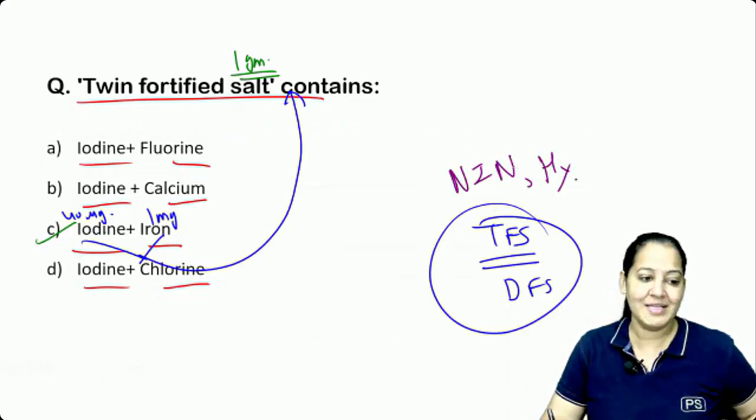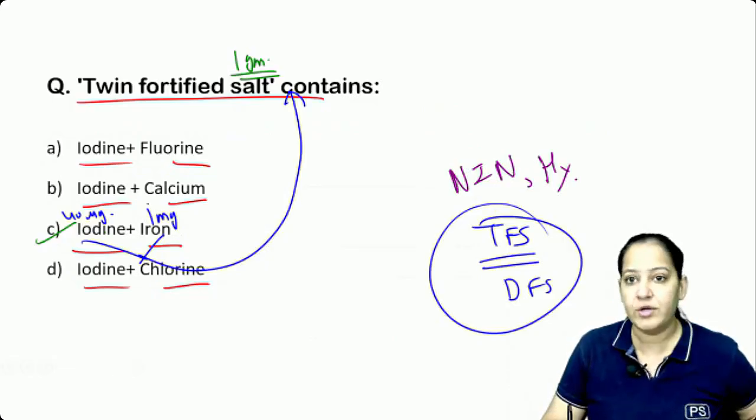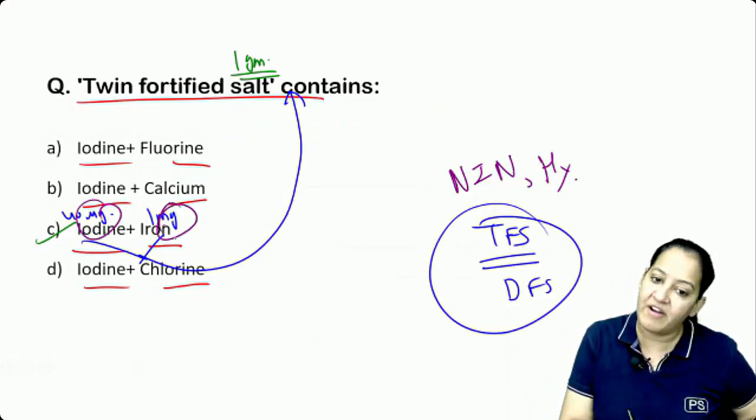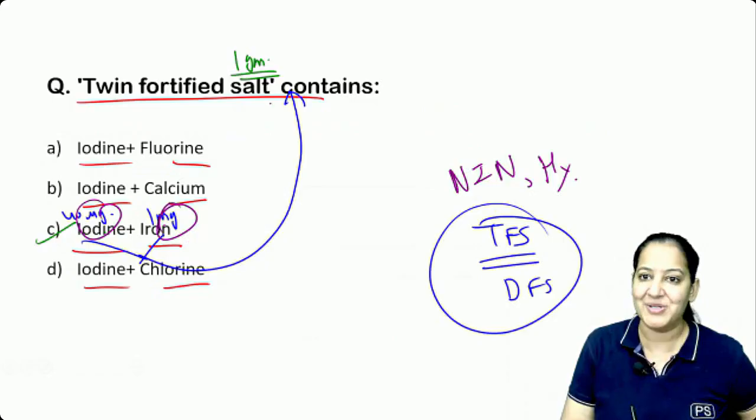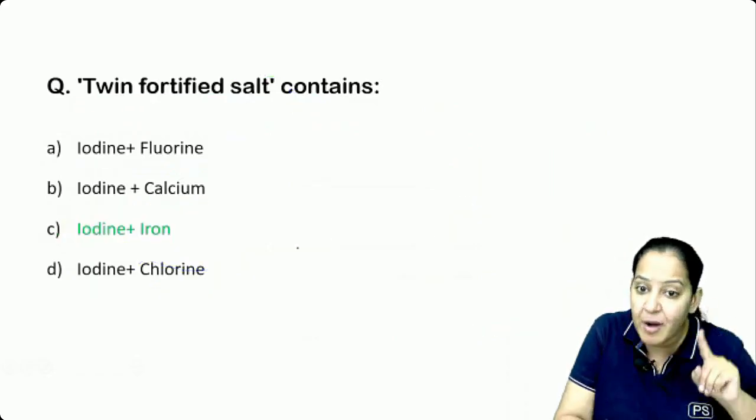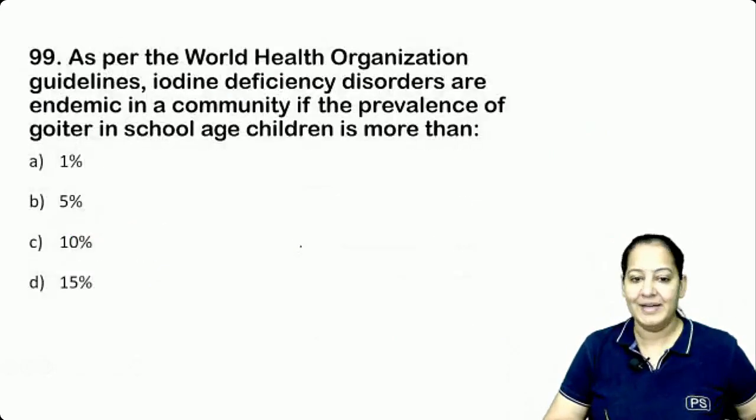Okay, yes, 40 is good, but learn the units also. 40 is microgram, 1 is milligram. You have to learn that also. And these both are present in 1 gram of the salt. See the units. Okay, so coming to the next question.